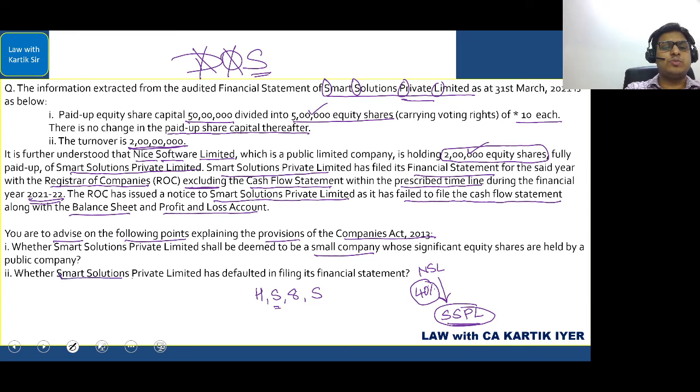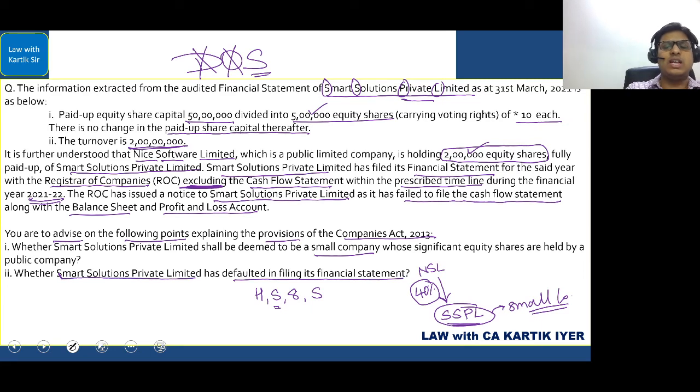Further, they have said here, see this: whether Smart Solutions Private Limited has defaulted in filing its financial statements. Now let's understand this part. They have said here that because it has been excluded from giving cash flow statements. So first of all, is it a small company? The answer is yes. It is a small company, that we just proved. Small companies are not required to give the cash flow statements, so if they don't give it, it is fine.